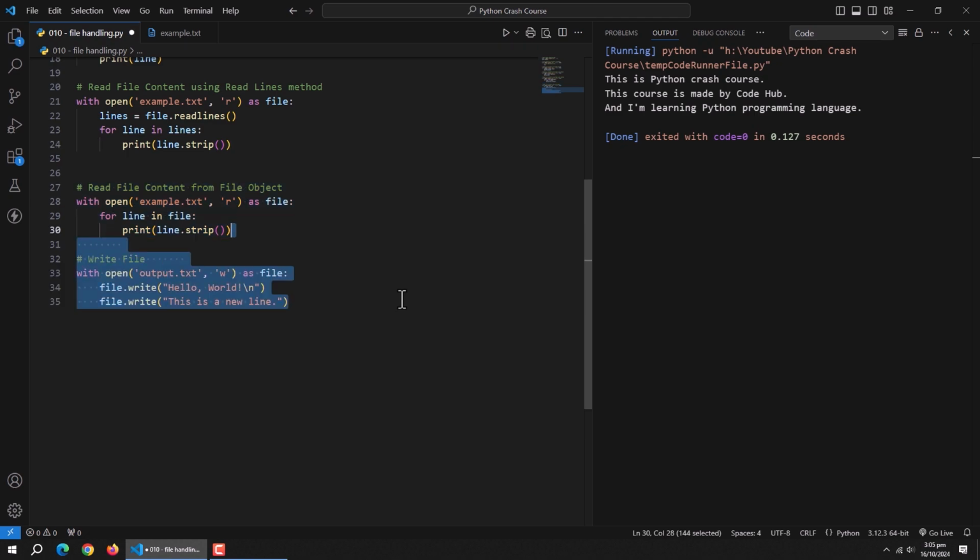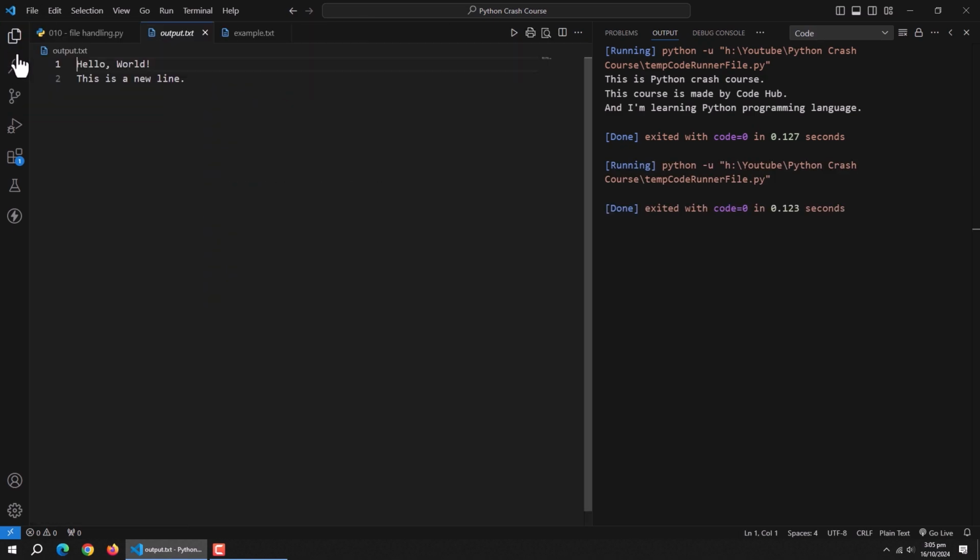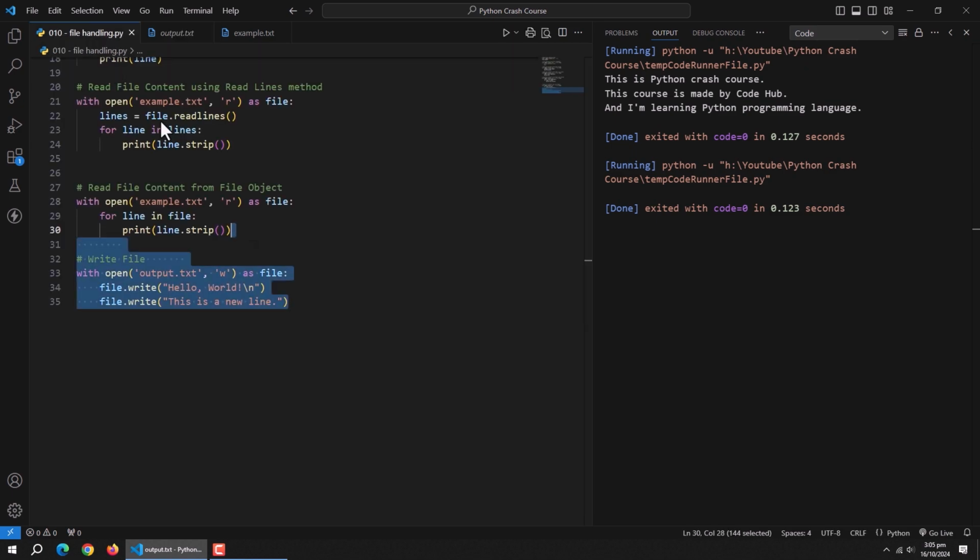Alright, we've covered reading files. Now let's talk about writing to files. The simplest way is using the write method. The write method is like a pen. It writes exactly what you tell it to. Notice we're using wt mode here, which stands for write. Be careful with wt mode. It'll create a new file if one doesn't exist, but if the file does exist, it'll overwrite everything in it.